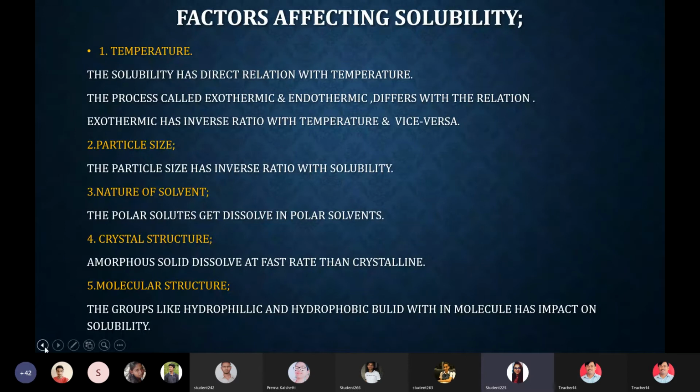The solvents are polar, the polar solutes. The next is the crystal structure.